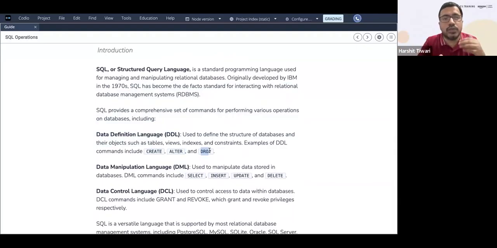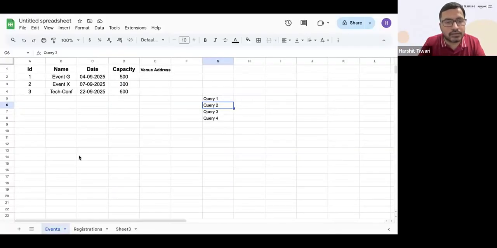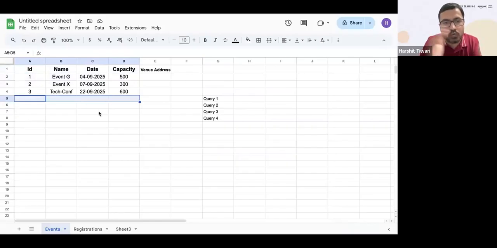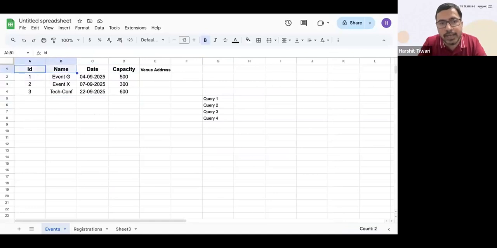First you need to create, for example, this one that I showed you. First, I created this table, then only can I read the data from here, or insert a record here. I can insert a new record here only if I create this table. If I don't have this table, I cannot do anything. So first I have to create a blank table, that means only with the columns: ID, name, date, capacity. Only these blank columns.